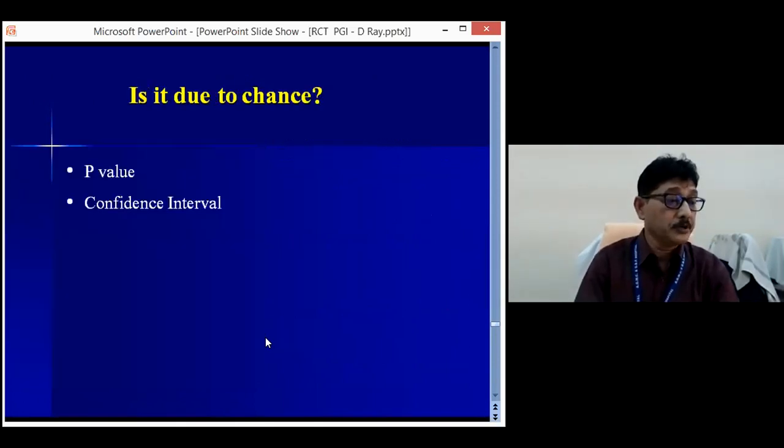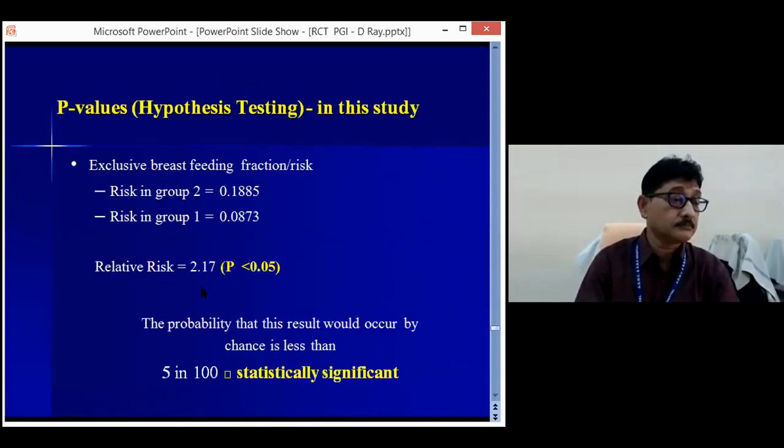Then what was the p-value and the confidence interval? The risk in group 2 was 1.1 and in the control group was 0.8, and the relative risk was 2.1. The p-value was significant, and the probability that this result would occur by chance is less than 5 out of 100. So that is a statistically significant result they have got.